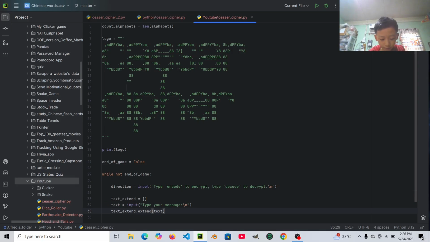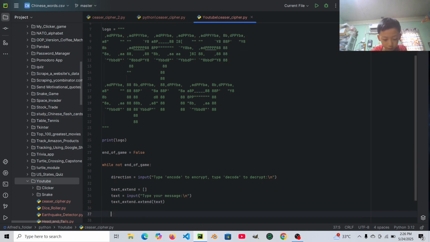Then let's say shift equals to an integer, and then let's input type the shift number.